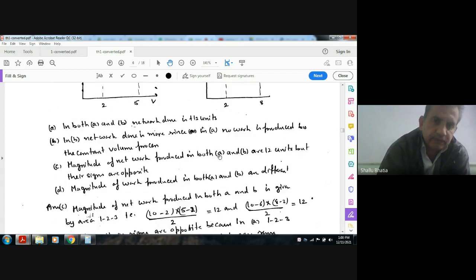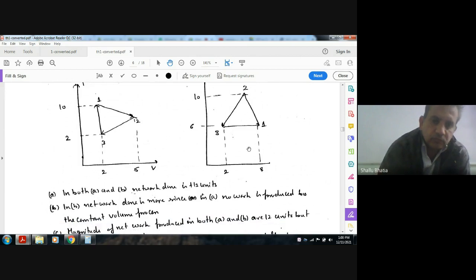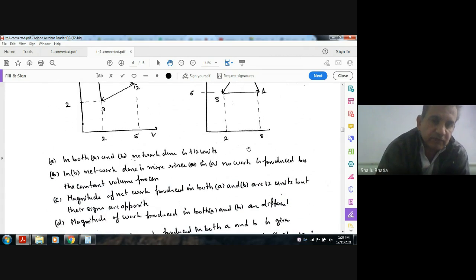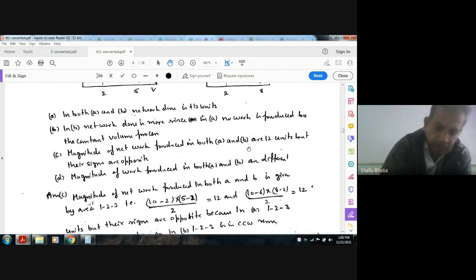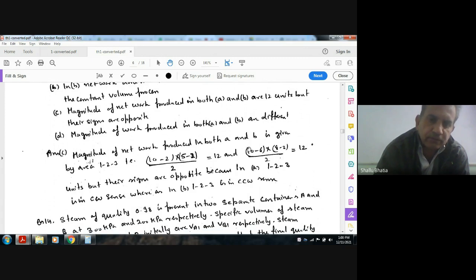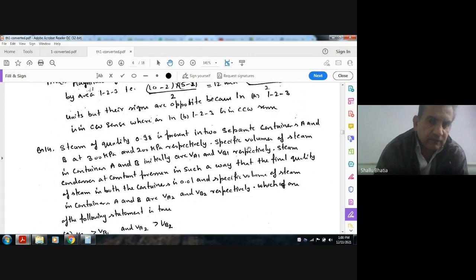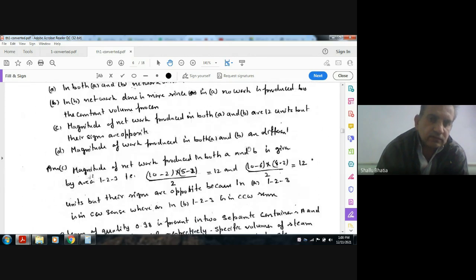But you can see that here the signs are opposite. This one is clockwise, and here the signs are opposite. So an equal amount of work will be produced, but with opposite signs. So the answer is C. The magnitude of net work produced in both A and B is 12 units. The area 1 to 3 is in clockwise sense, whereas in B it is in counterclockwise sense. So the answer is C. Okay, next.